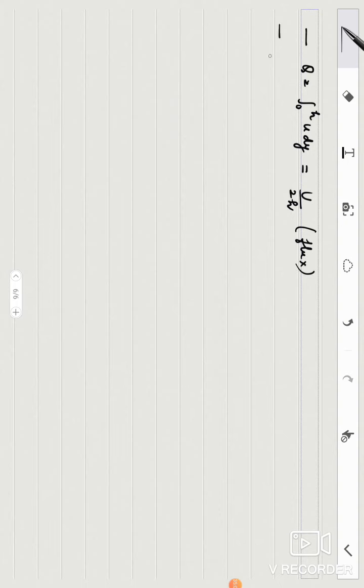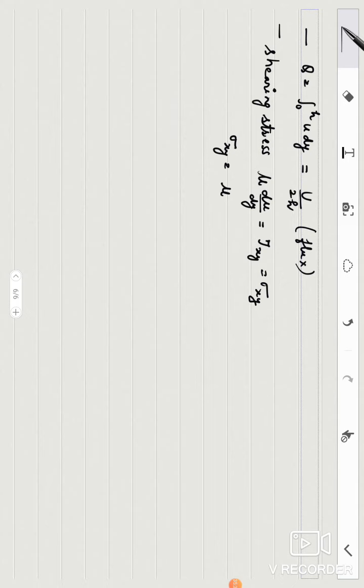Now next is shearing stress. You know that in this situation your shearing stress is mu du dy. You may give it the name tau xy, or you may say it to be sigma xy, whatever you like. So I'll get what is shearing stress. Sigma xy is equal to mu du dy, meaning variation. Your u was U upon h y. So du dy will be U upon h. This is the value of shearing stress.